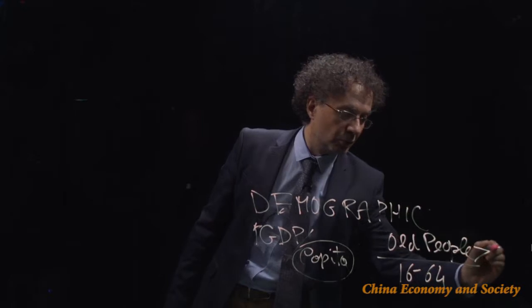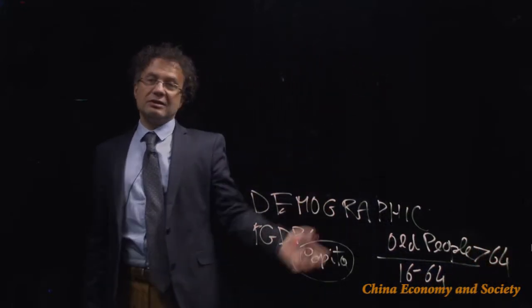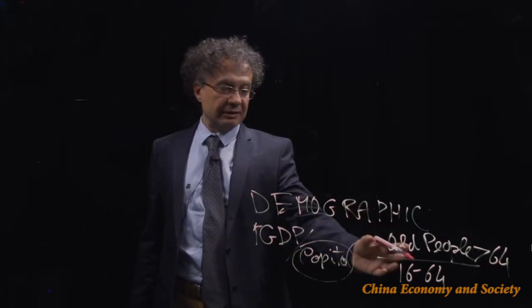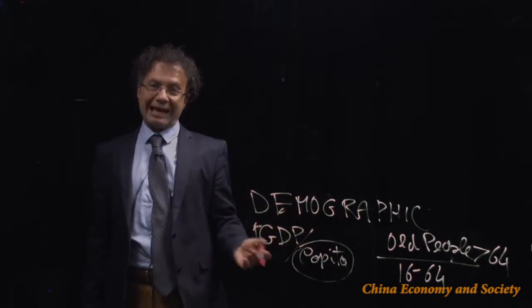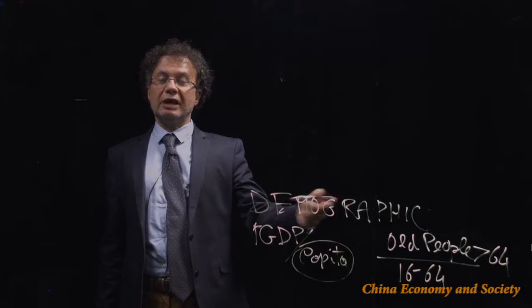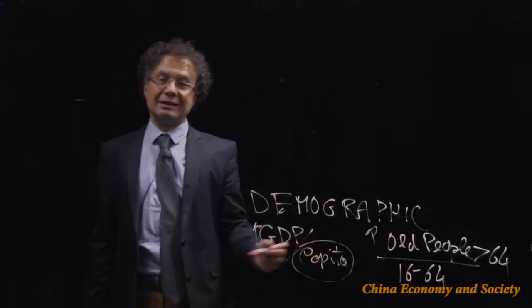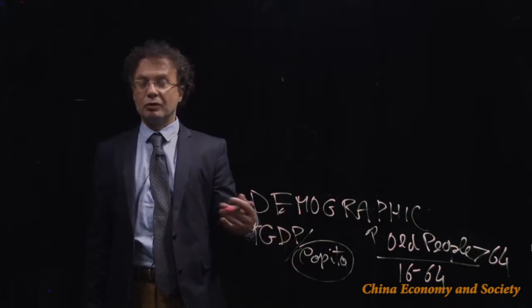The number of old people is normally those higher than 64 years old. What does this ratio tell us? If it goes down, it tells us that the demographic structure of the country is stable and sustainable. If this ratio were to go up, it would tell us the number of old people grows faster than the number of people of working age, and that would create imbalances.